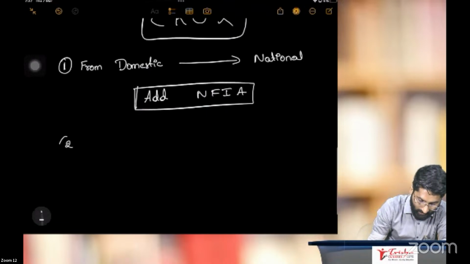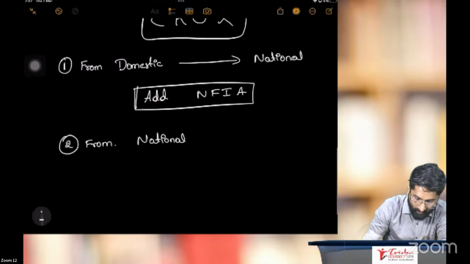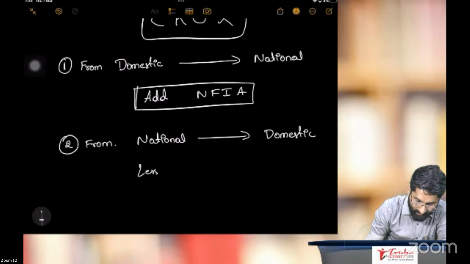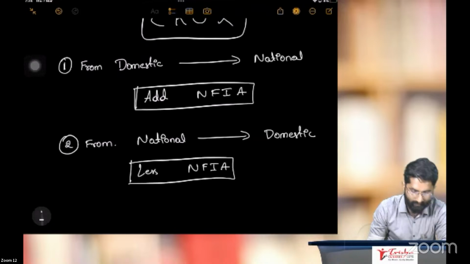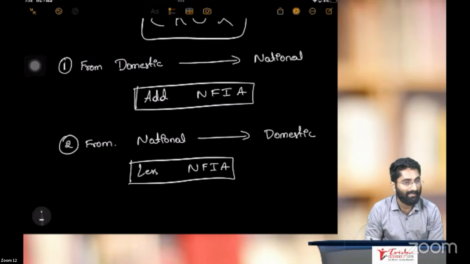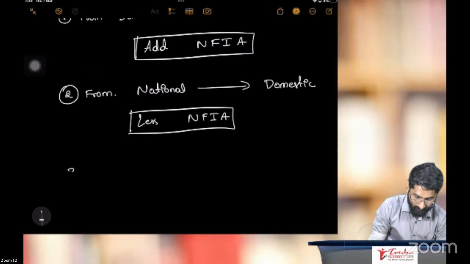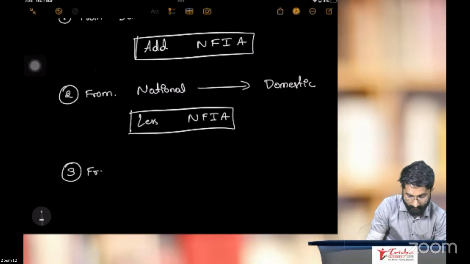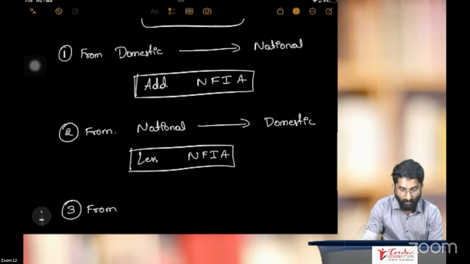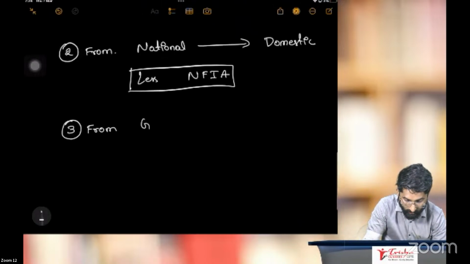Point number 2, next crux: from national to domestic. What will you do? Less net factor income from abroad. Agree? You have to deduct net factor income from abroad. Point number 3: from gross to net.